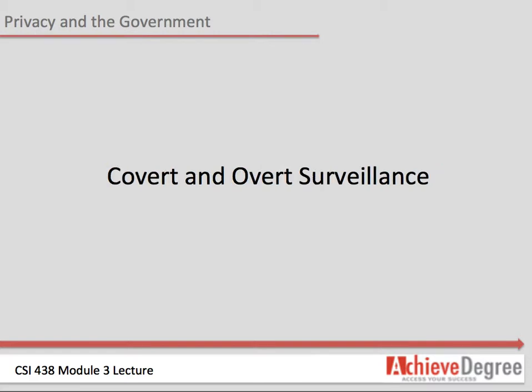An example of overt surveillance by a government agency in the United States is the use of closed-circuit television cameras to provide security in public places. Two examples of covert surveillance by the U.S. government are wiretapping and the use of hidden microphones, or bugs. The Fourth Amendment to the U.S. Constitution protects people from unreasonable searches and seizures of their property by law enforcement authorities.